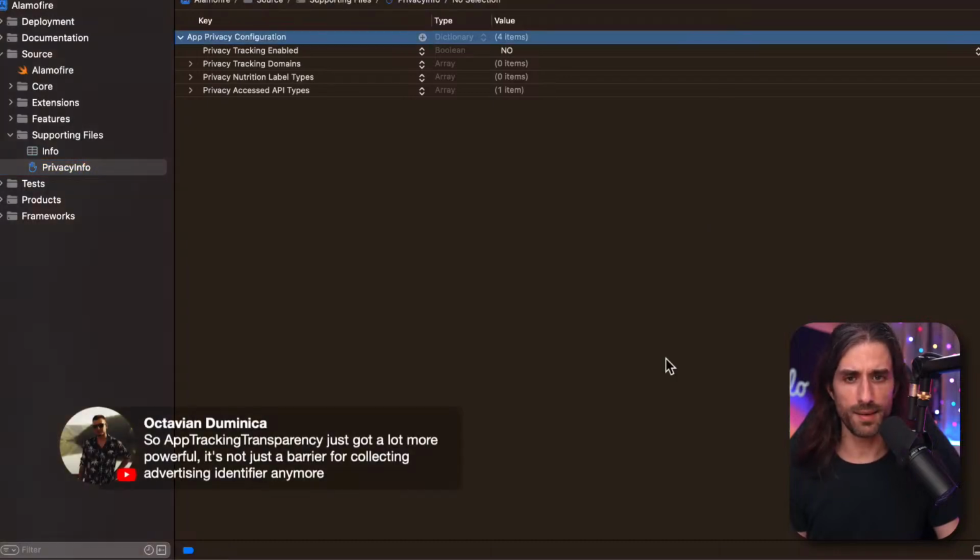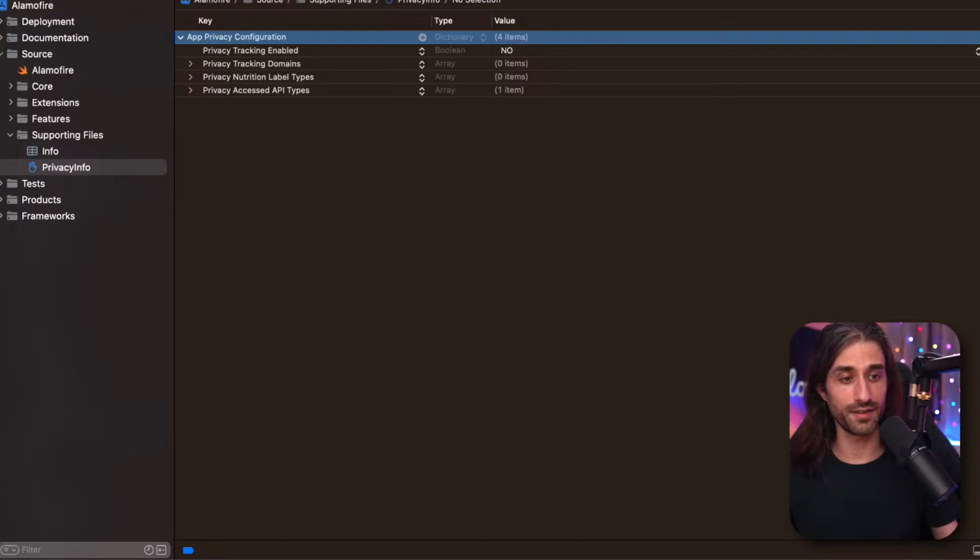Yeah. Honestly, you're right. App tracking transparency has gotten quite useful. And you know what? I'm doing a screenshot of your message in the chat because I want to keep this idea in mind, because that might be a topic for a future live stream. Talking about app tracking transparency and all the things it can do to help you. So thank you for the suggestions because I think it's a great idea.